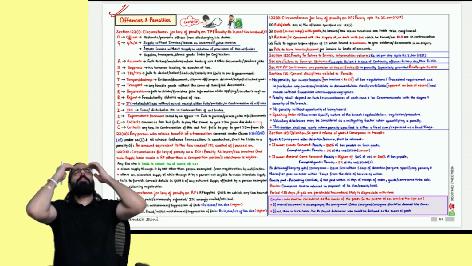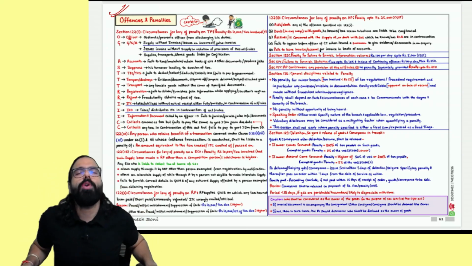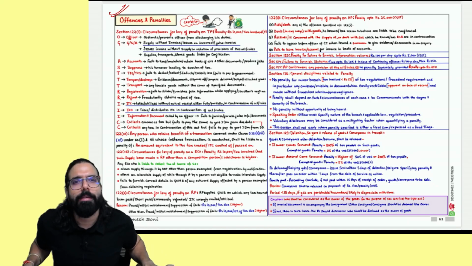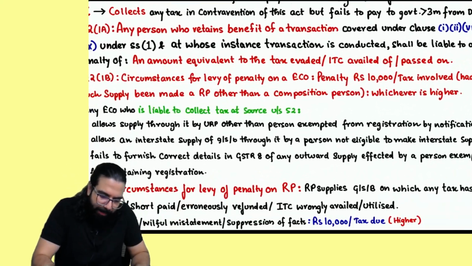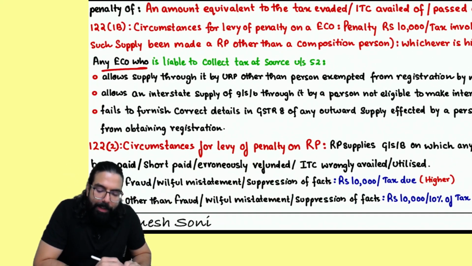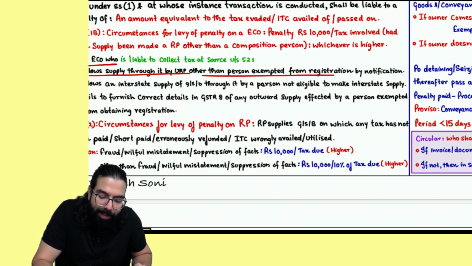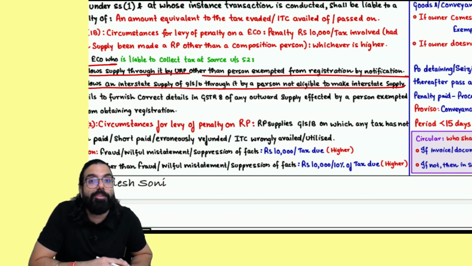In the offenses and penalties chapter, they have told that if you are an e-commerce operator, you can also be liable for a penalty. Sir, any e-commerce operator, if they allow any unregistered person to supply other than a person who is exempted from registration, or allows any interstate supply by a person who is not eligible to make interstate supply.